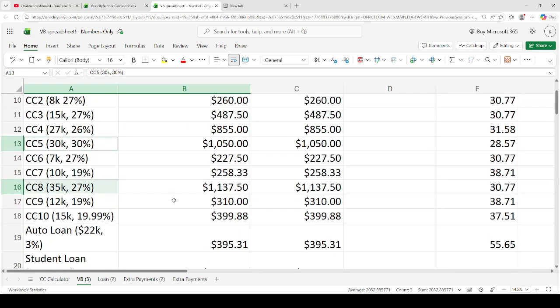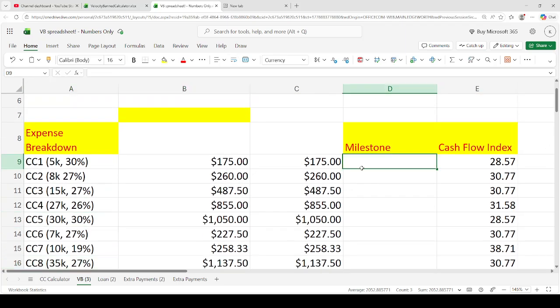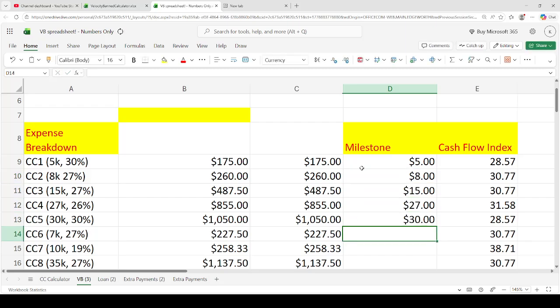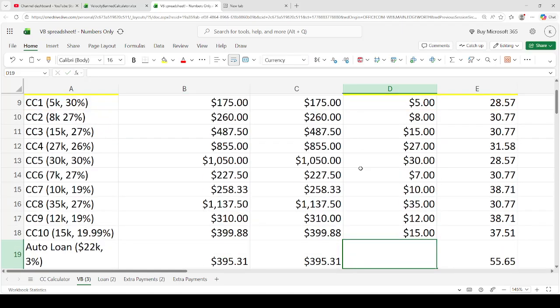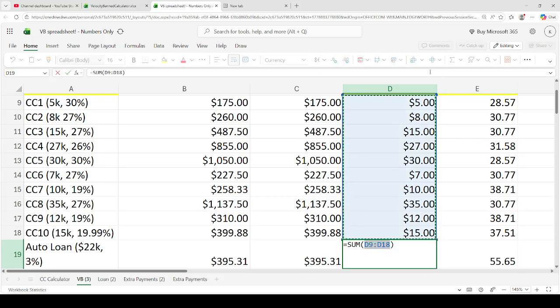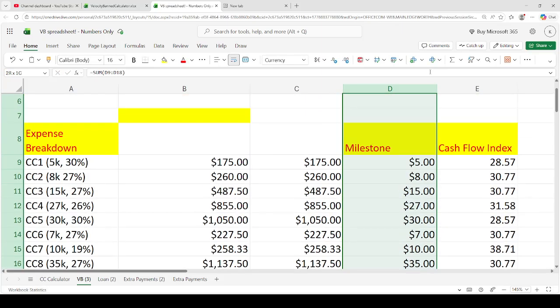And that's how we're going to do it. And how much credit card debt is this? I'm pretty sure it's 167 or 4. I've got to sum it up. So let's go ahead and sum it up. And that's $164,000 of credit card debt.